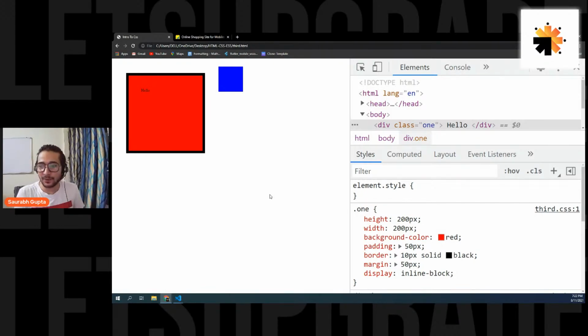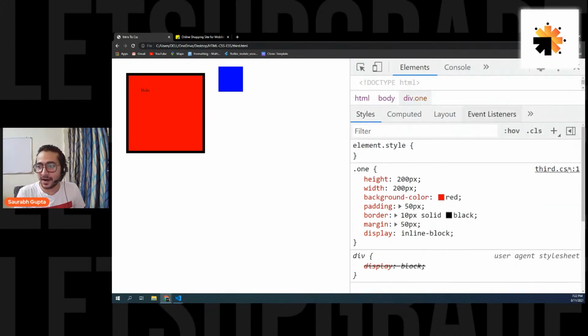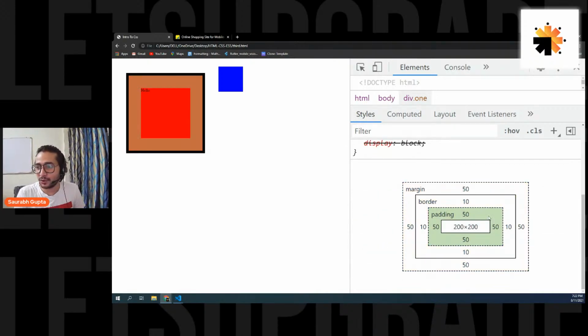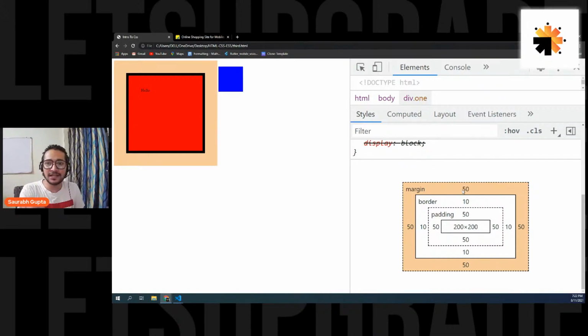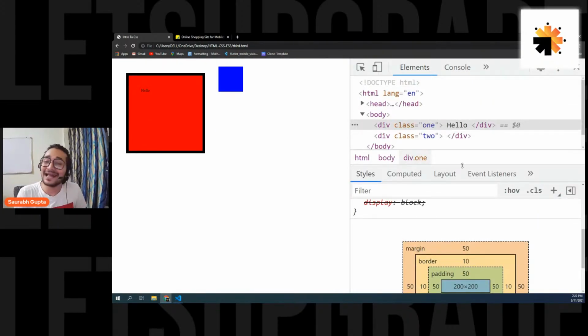So now both are inline block, and now if you see, the right margin is not going towards the end. See, now the right margin is only 50. See, now its right margin is only 50, so it's not going towards the end. Are we cleared now, everyone? I hope we are cleared now. So remember, inline elements can never have height and width.